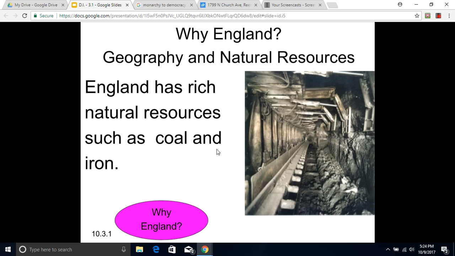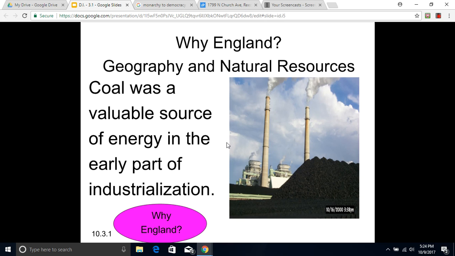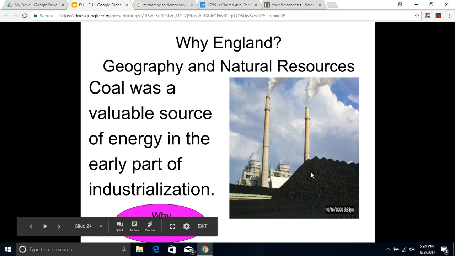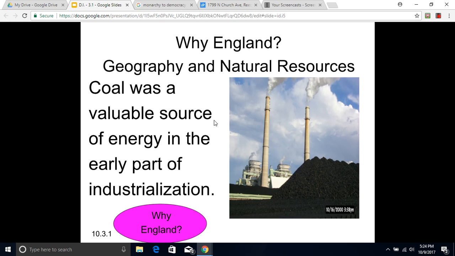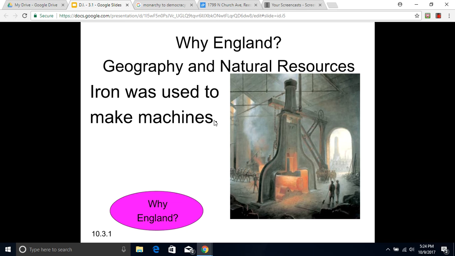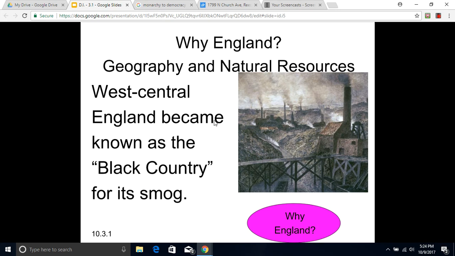England has rich natural resources such as coal and iron. Coal was a valuable source of energy in the early part of the Industrial Revolution. Coal was burned to heat water, to produce steam, to power the early steam engines. Iron was important. It was used to make machines and eventually steel, and became the backbone of the early Industrial Revolution in terms of production. West Central England became known as the, quote, Black Country, end quote, for its smog and also for its coal production.